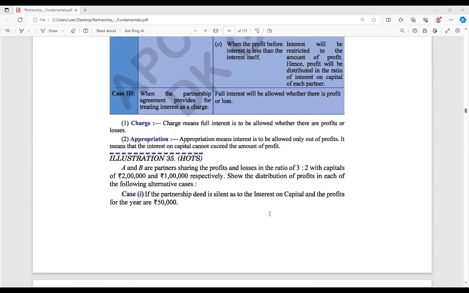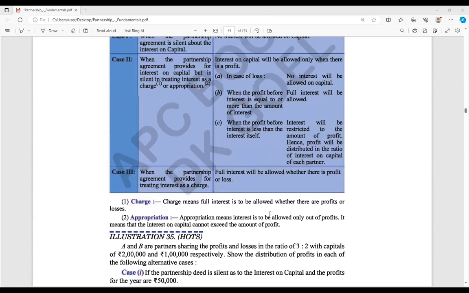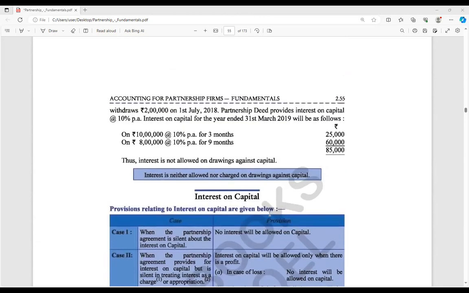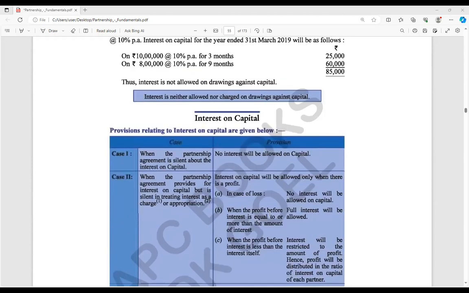Okay, one solution we are going to do is interest on capital, and after that we move to the next. Because for interest on capital, sometimes the question asks a little technical one. So for that purpose, we are going to do interest on capital, right? Let's see that the provisions related to interest on capital are given below. Some of the provisions we are going to see here, case 1, 2, 3, 4 like that, and how the solution will be. Let's see one by one.